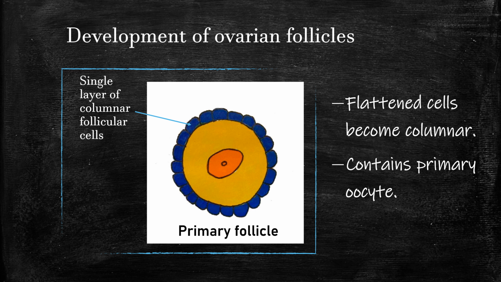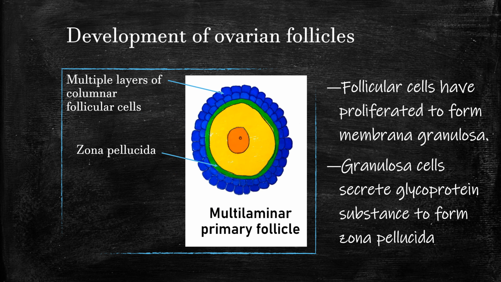The primary follicle contains the primary oocyte and is hence larger than primordial follicle. The flattened follicular cells become columnar. The primary follicle shown in the diagram is unilaminar because it has only a single layer of follicular cells. These cells then proliferate to form multilaminar primary follicle. At this point, the follicular cells are called granulosa cells. The granulosa cells also start secreting a glycoprotein substance called zona pellucida.